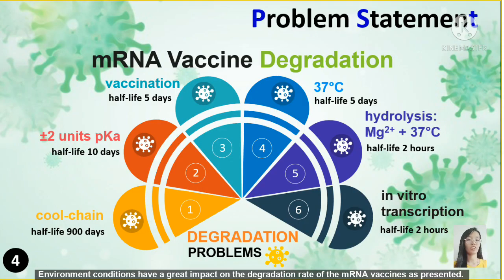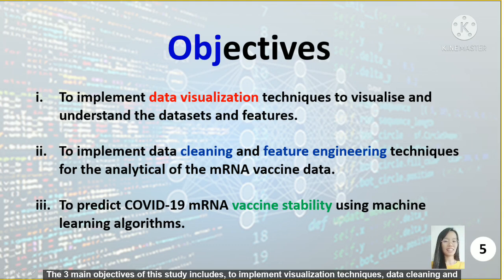Another condition has a great impact on the degradation rate of mRNA vaccine, as presented. To allow a highly stable mRNA vaccine to be developed, it would be better to be clear on the degradation rates and stability of the vaccines under different conditions to enable further measurements to be done. Therefore, this study is proposed. The three main objectives of this study are to implement visualization techniques, data cleaning, and feature engineering, as well as to predict the degradation of mRNA vaccine with machine learning algorithms.